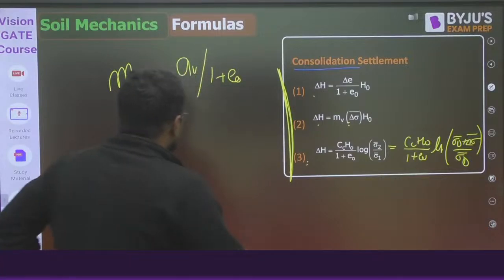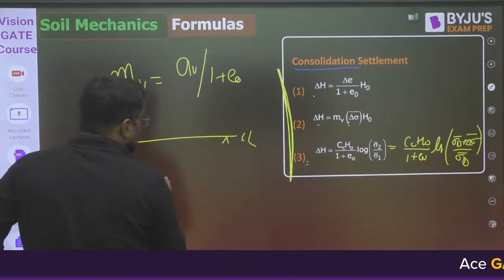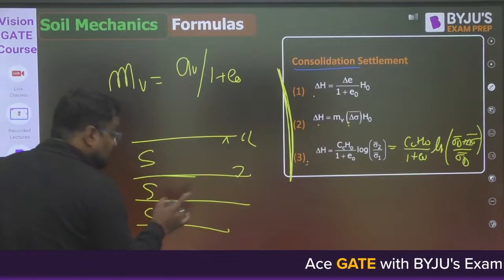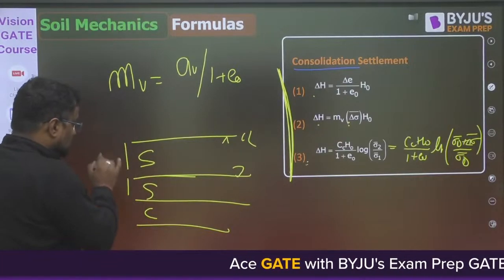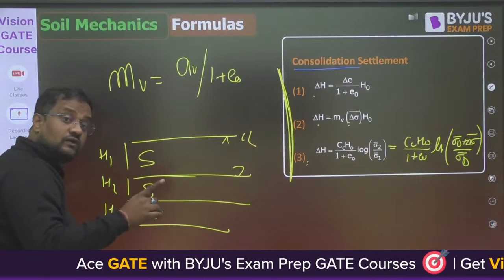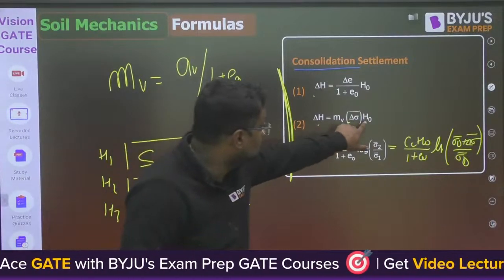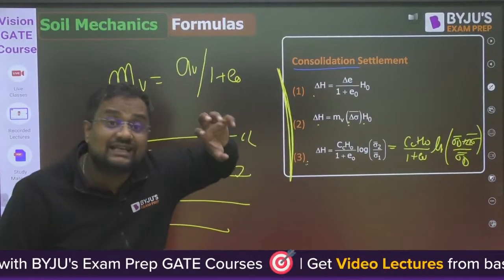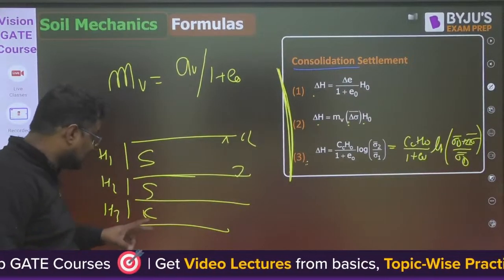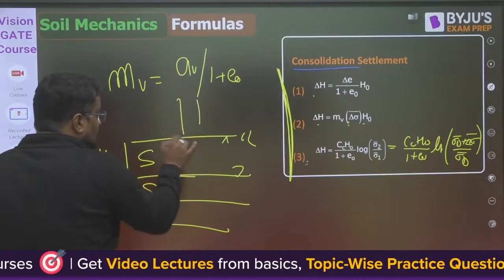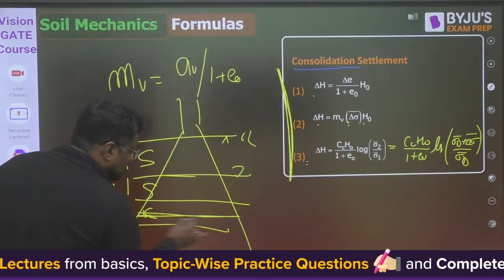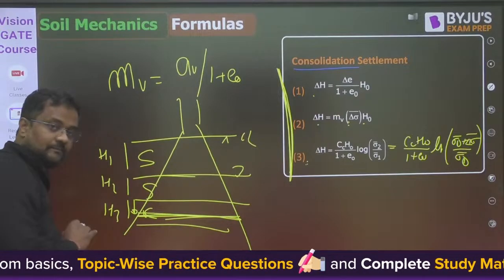Suppose this is ground level, this is the water table, this is sand and this is clay. This is H1, this is H2, this is H3. Suppose we want settlement of clay, then H3 should be used in all these formulas. So H0 is the thickness of that soil where we are finding settlement. If you want to find the settlement of clay, then H3 should be used. Suppose there is a building and load dispersion is like this, then delta sigma bar should be calculated at the center, that is H3 by 2 from here. Okay,